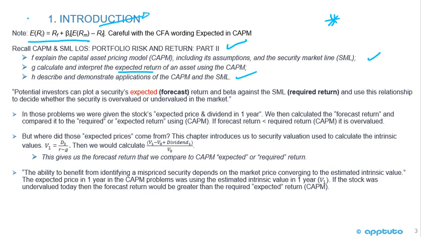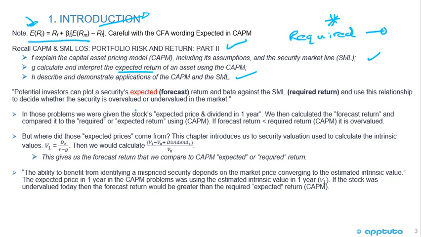Well, what I wanted to point out here is that we want to be careful with this wording in terms of the expected return, because what we're talking about really with regards to the CAPM model, that's a required return, okay? And then we're going to forecast, compare the forecast return of the security versus the required return and determine whether there's a mispricing, whether the security is fairly valued, undervalued, or overvalued, okay?